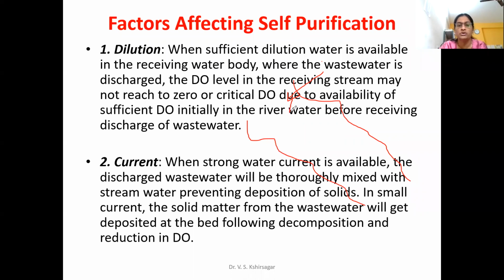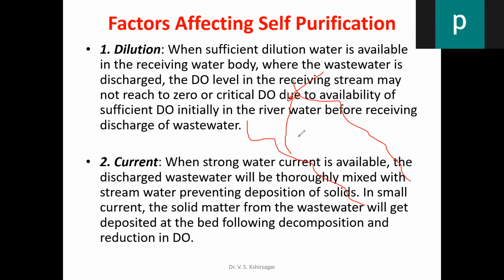If sewage is dropped at this portion, then when it immediately drips into this particular river, we find that the dissolved oxygen level starts decreasing very rapidly. This graph I am showing, the dissolved oxygen level starts decreasing. Why does the dissolved oxygen level of this stream start decreasing? Because whatever sewage is coming over here is highly contaminated with BOD and COD, organic matter.